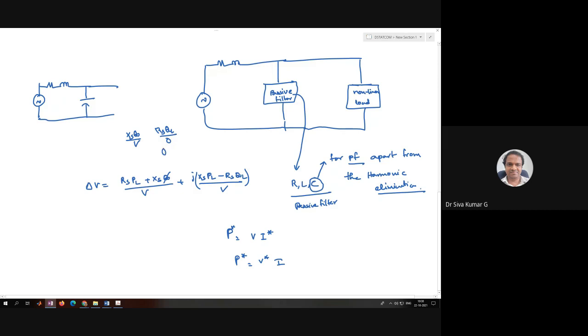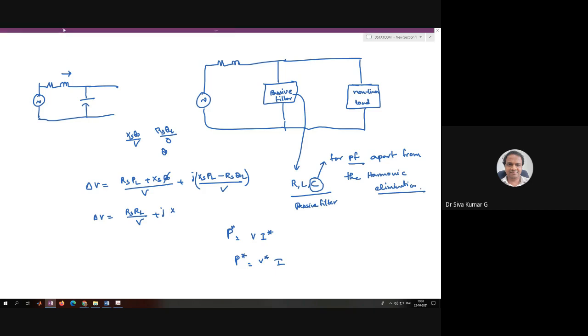eliminated. When you don't have a capacitor, whatever the Q_L is, it is the same as Q_S. The point is, when you eliminate the Q_L by connecting the capacitor bank, then we have a drop over here of R_S of P_L by V plus j times X_S of, sorry, this should be P_L, then j times X_S of P_L by V.